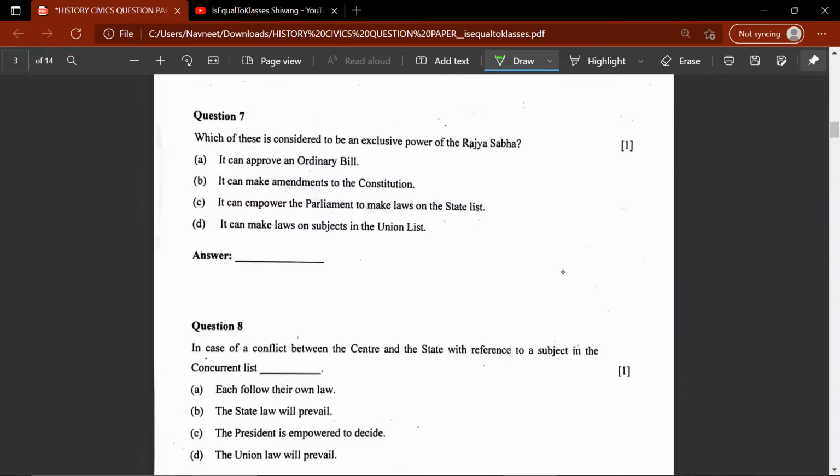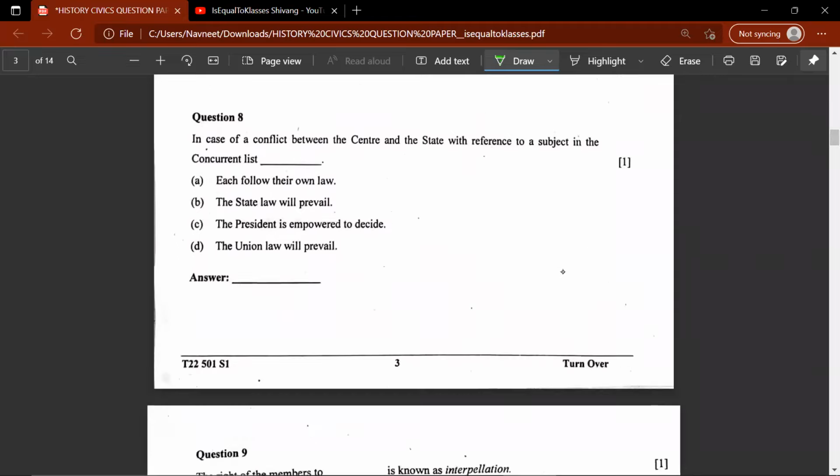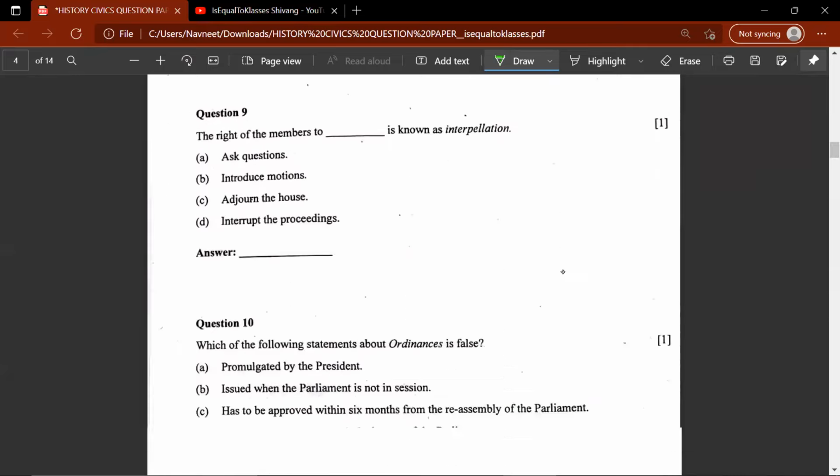Question number 7. Which of these is considered to be an exclusive power of the Rajya Sabha? This would be C. It can empower Parliament to make laws on the state list. Question number 8. In case of a conflict between the center and state with reference to a subject in concurrent list, dash will prevail. So D. Union law will prevail over the state law.